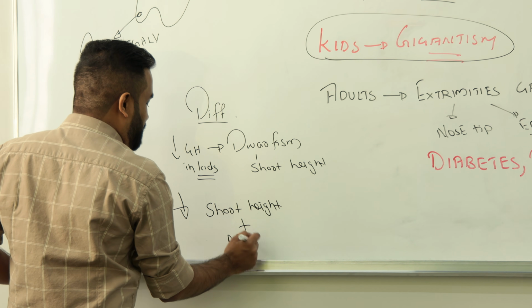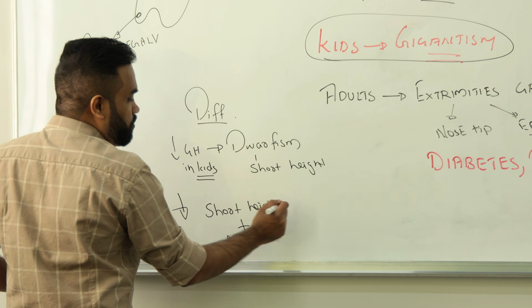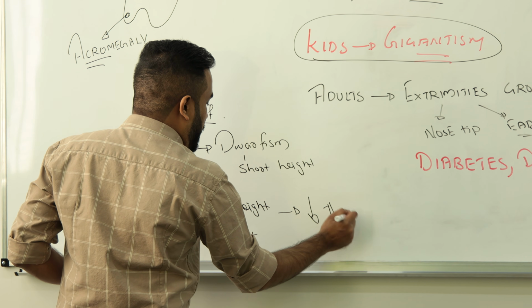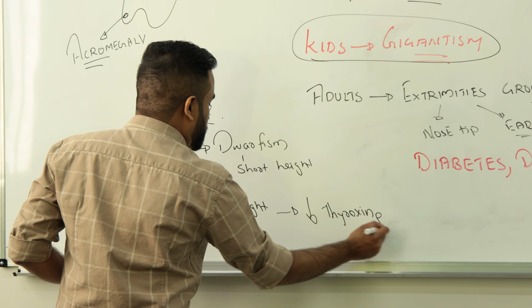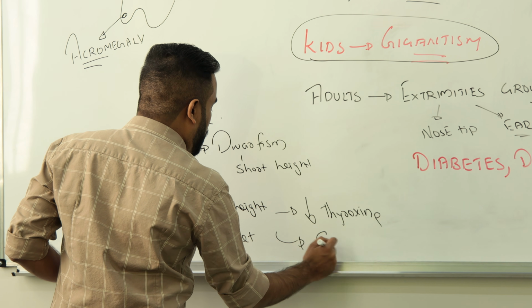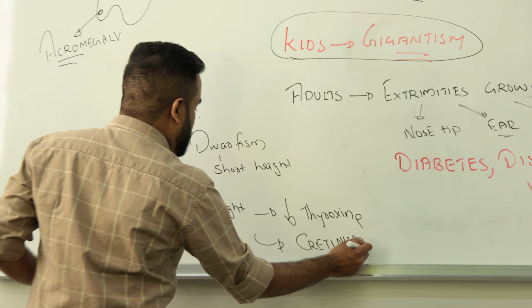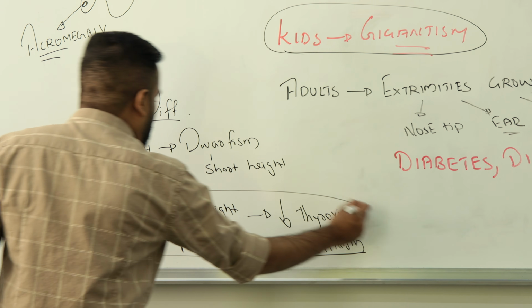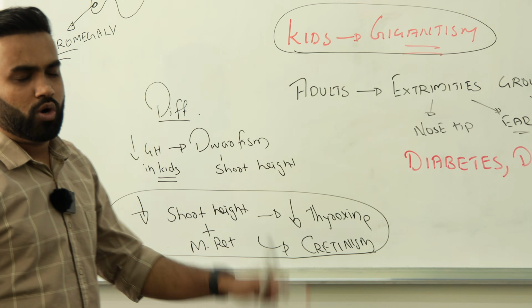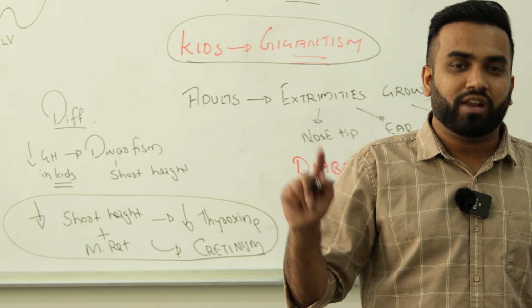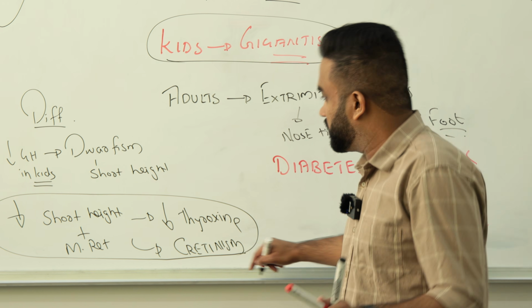My God, they have mental retardation. Is it growth hormone? Of course not. That is because they have less thyroxine. Less thyroxine, right? And that disease is called cretinism. We call it cretinism. In cretinism also, the child can have short height, but along with that, they are mentally retarded because they have less thyroxine.